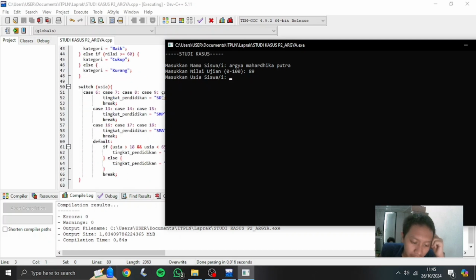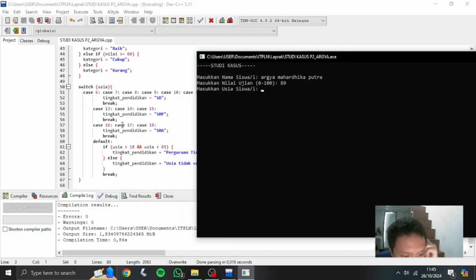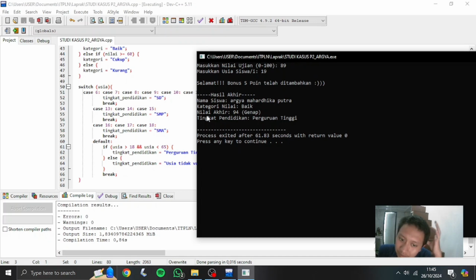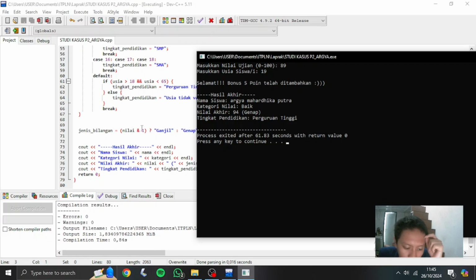The running program will send a message indicating that I'm at higher education, from the default case using the if statement inside the switch case. And for determining odd and even, or ganjil genap, it computes the bitwise AND between the binary of 94 and 1, and the result is that the rightmost bit is 0. Well, it means genap, or even.